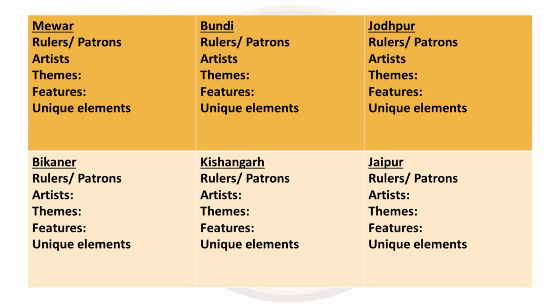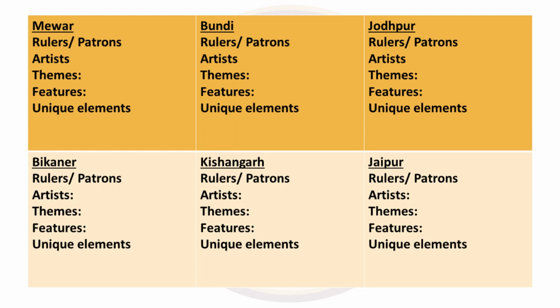Divide them into Mewar, Bundi, Jodhpur, Bikaner, Kishangarh and Jaipur. Write the main points in terms of rulers, artists, themes, features and highlight their unique elements. Like Mewar had strong Jain influence. Then Bikaner had Mandis. Kishangarh had that love story. Many things you will find are overlapping, so they are easy to remember. So unique elements you can highlight with your markers and then with your photographic memory you can remember this whole page for your exams.